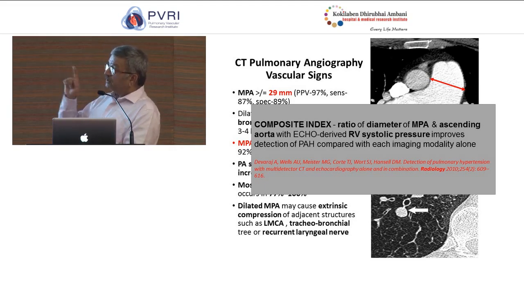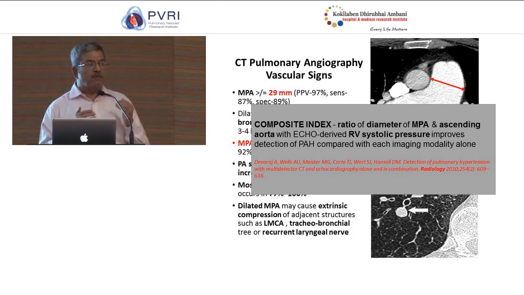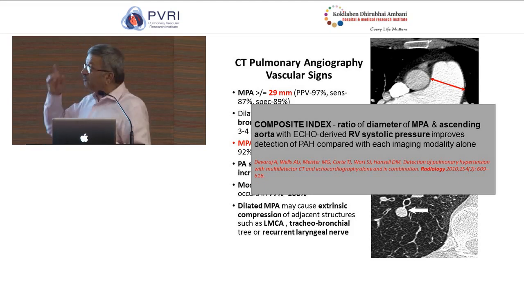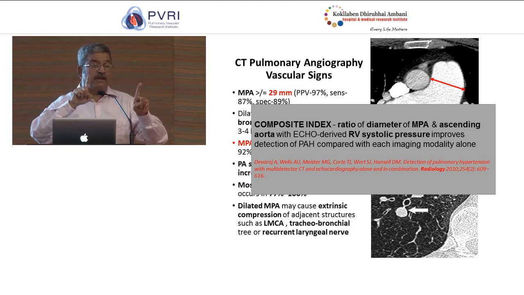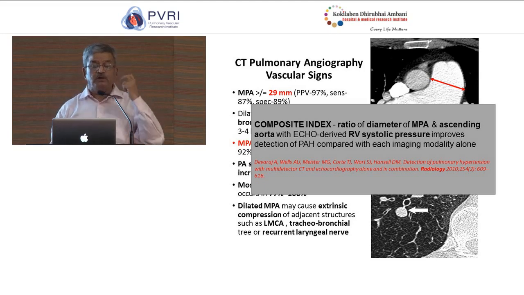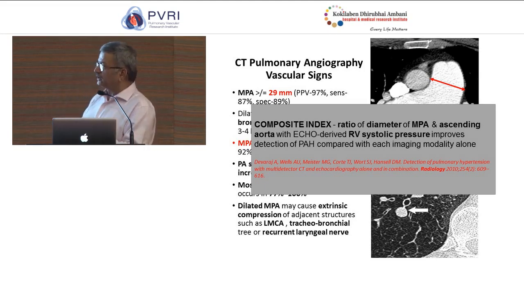Having said this, it's important for you to remember, some people say that PA diameter will change over time. Well, PA diameter does not change over time. Aortic diameter changes over time, but PA diameter by and large does not significantly increase with age beyond 2 years of age. So that's very important to remember. Why it is important is because this original concept of the relationship of the ascending aorta to the main pulmonary artery as a marker of PAH will change. But nonetheless, if you take an absolute diameter, it probably will not change.